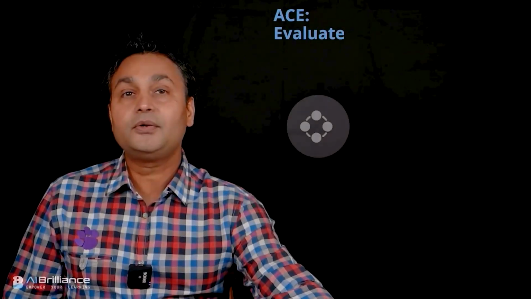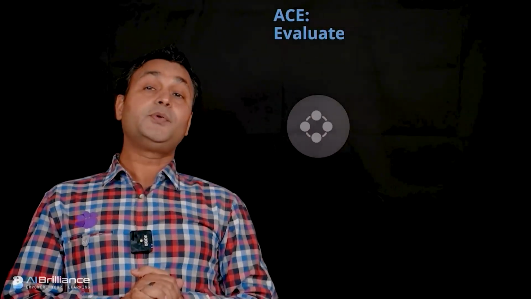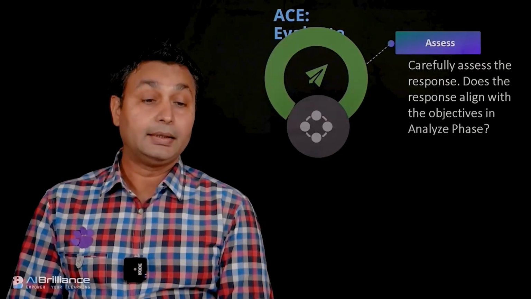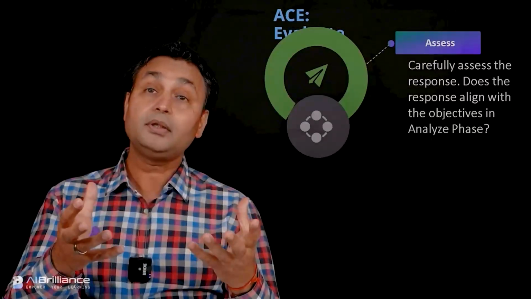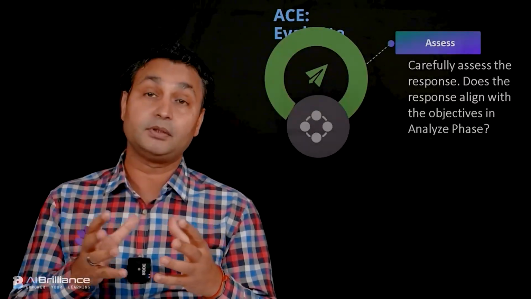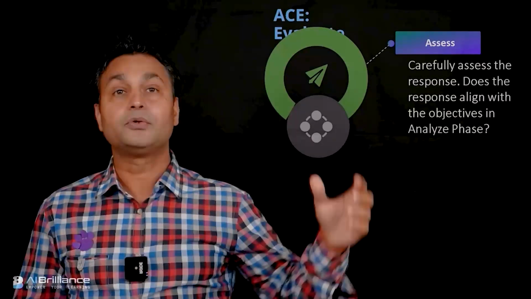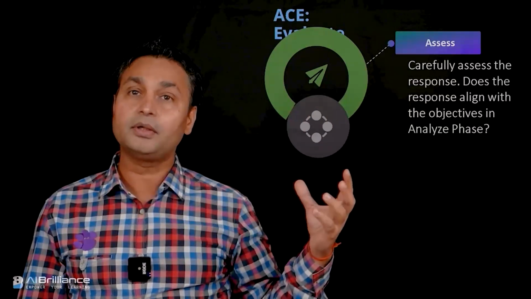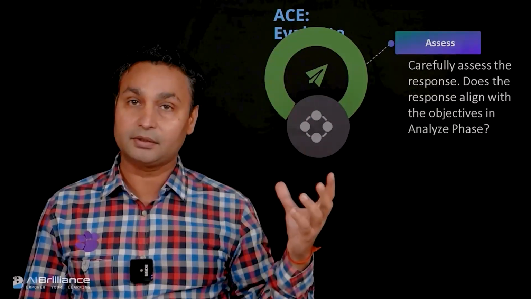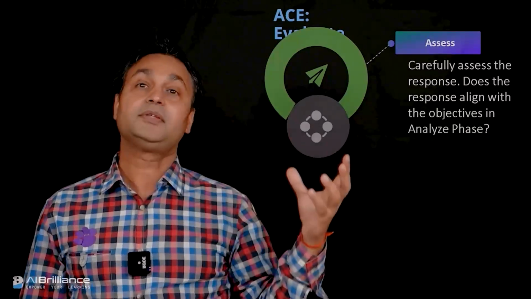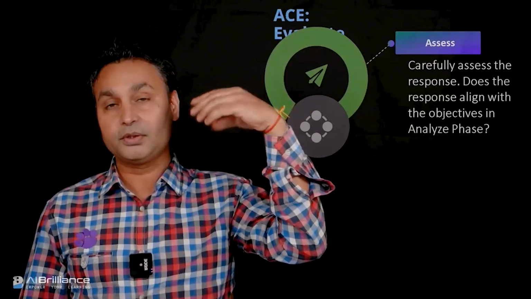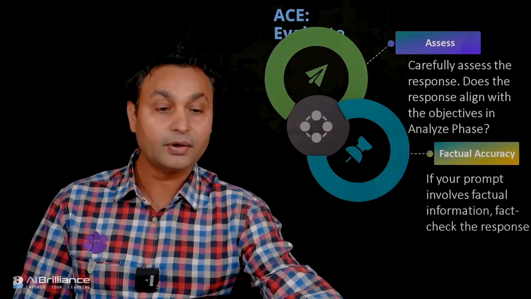With that, let's move on to the third stage of this framework. Now you have interacted, you have provided the input, and you have got some responses. The next and last stage is evaluating the answers that you got out of the ChatGPT interface or the large language models. So you have to assess the response. Does the response align with the objectives or goals that you set up in the first step of the ACE framework, which is the analyze stage?